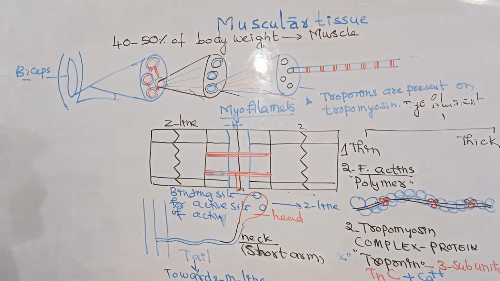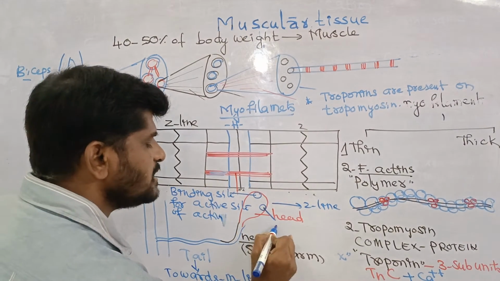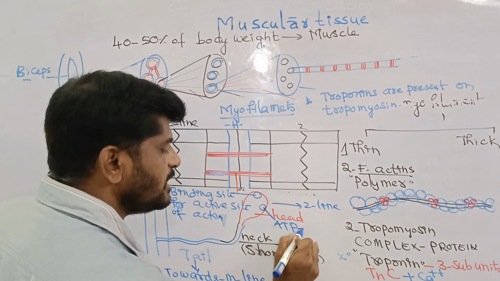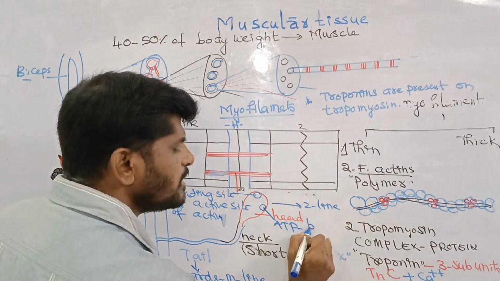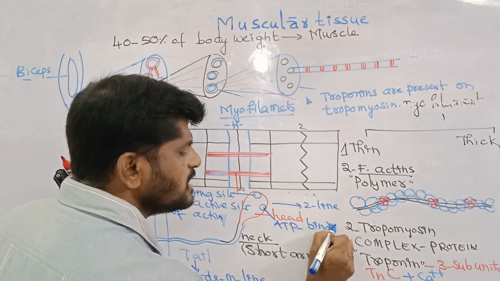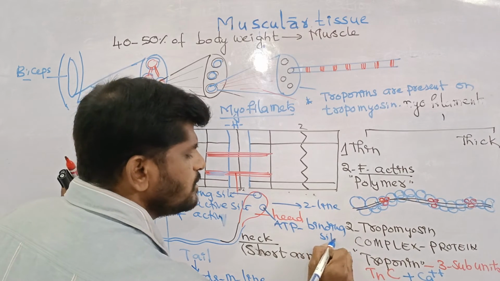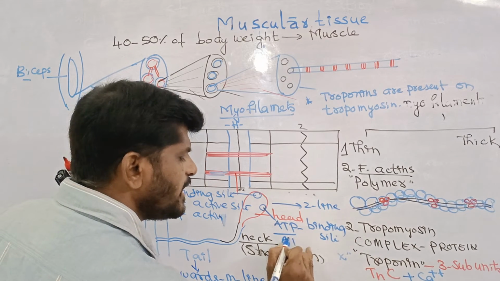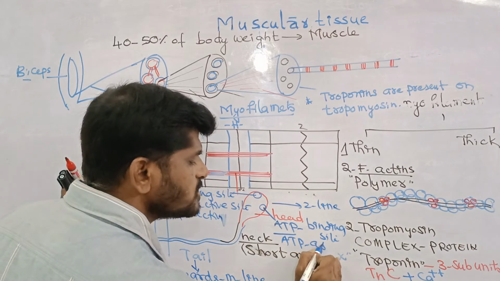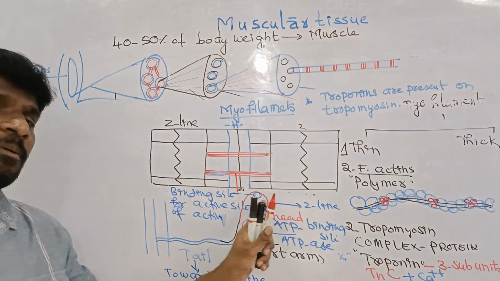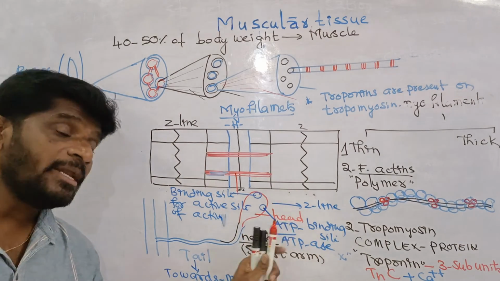Next one, there is one more binding site, and this is the ATP binding site. This is not only the ATP binding site, but also the ATPase enzyme binding site. Both the ATP binding site and the ATPase binding site.